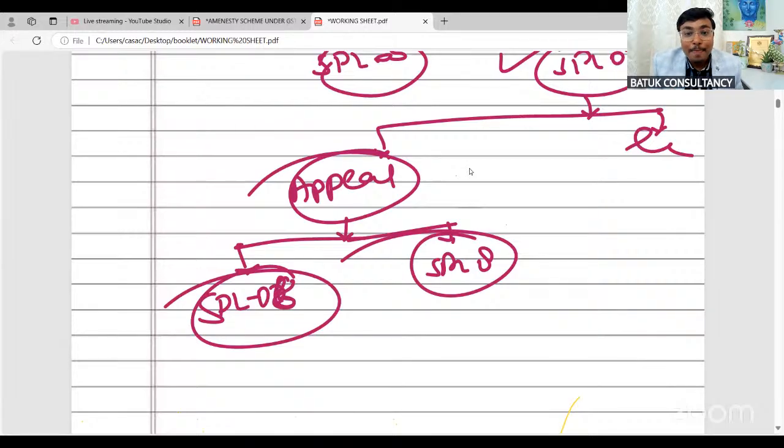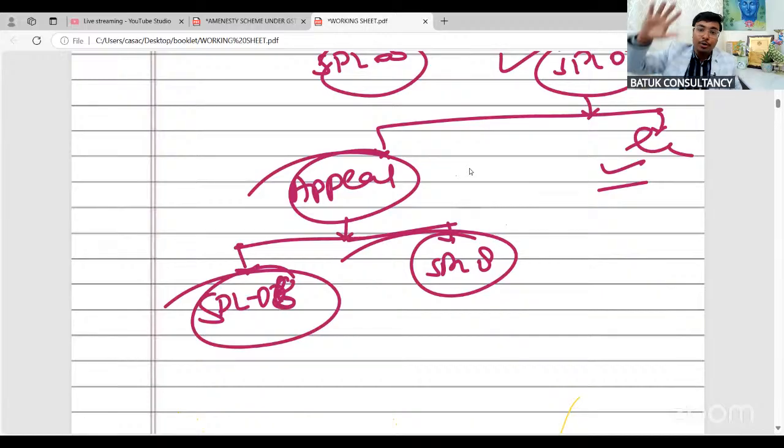That means, sir, if you have filed SPL02 on account of any order, then that order will be in existence. Now you have to make the payment of tax, interest, and penalty. If it was on account of a notice, then also tax, interest, and penalty. So that is the complete mechanism.